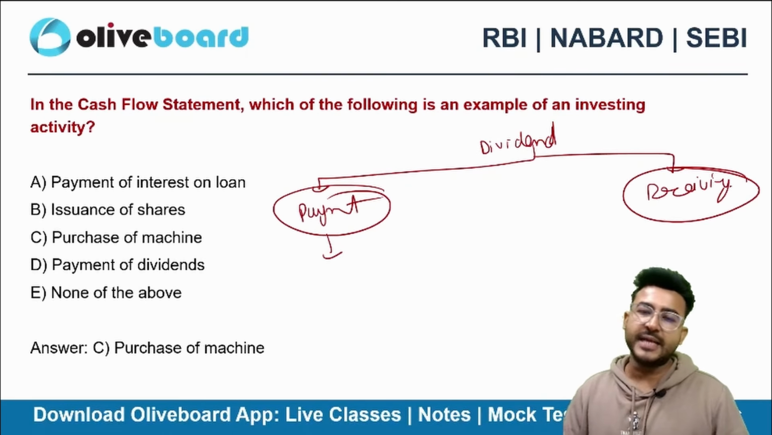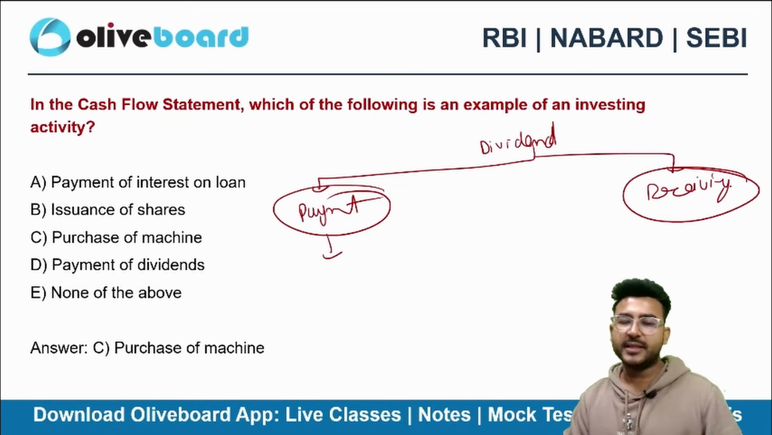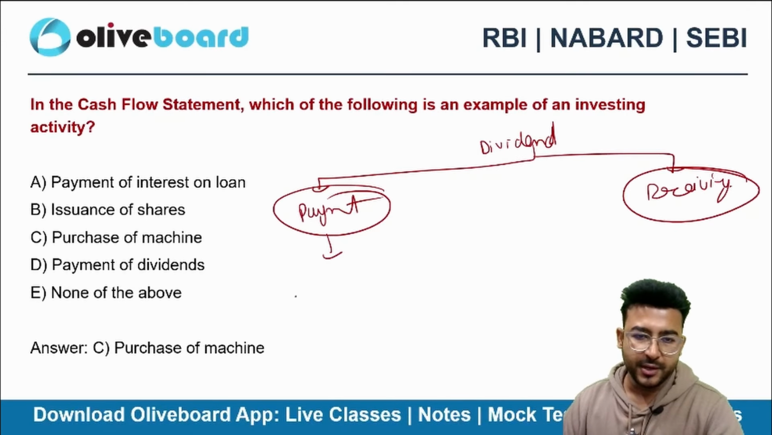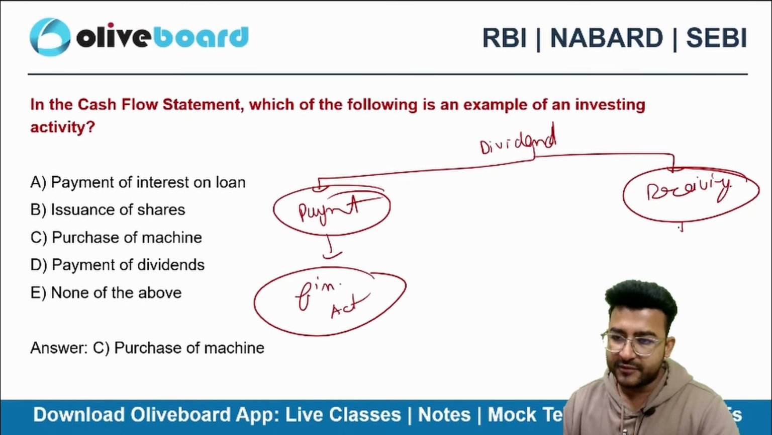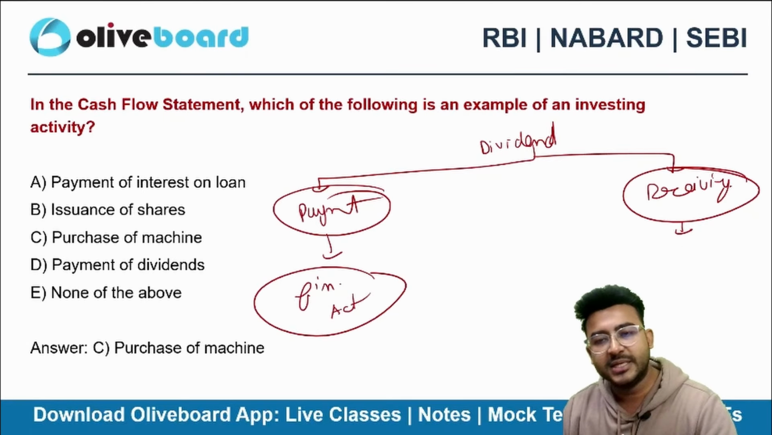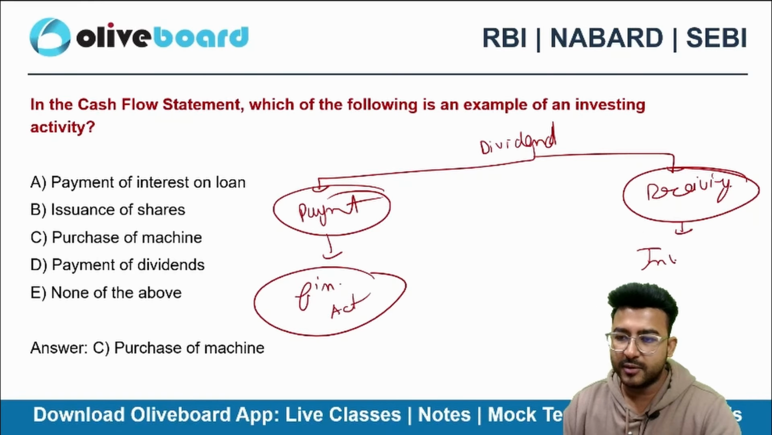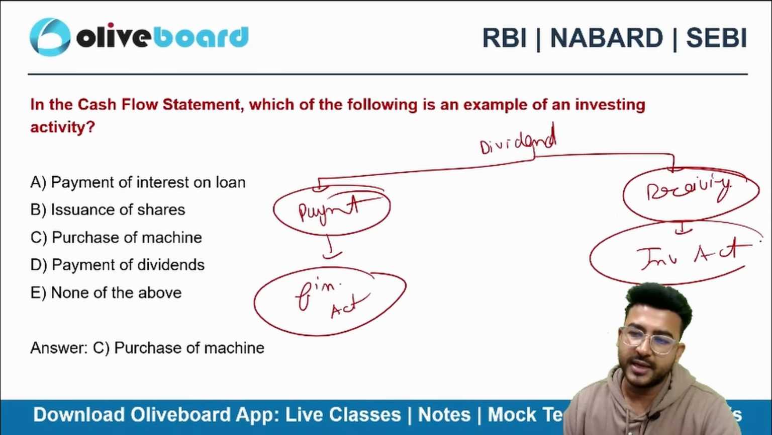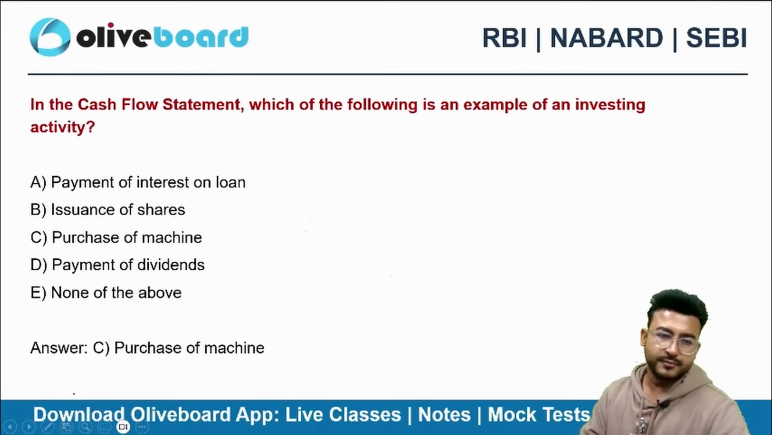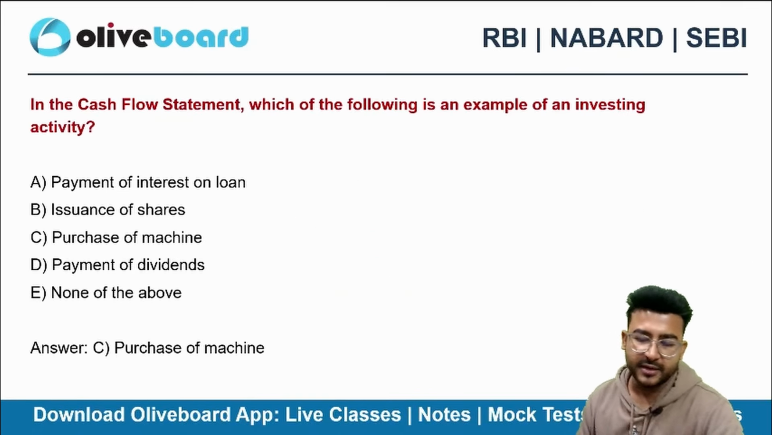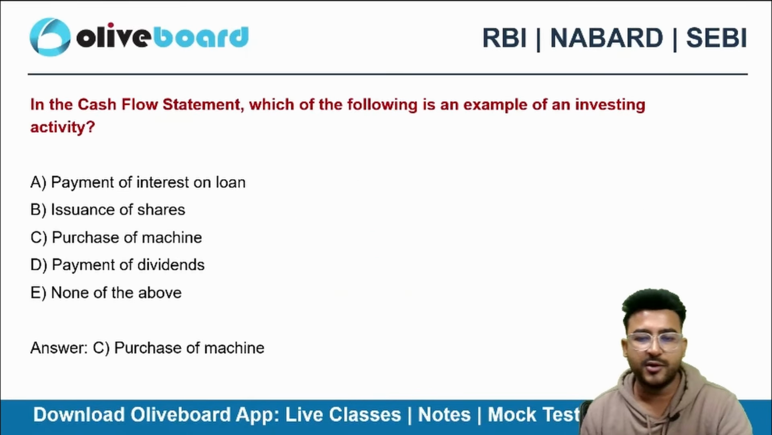Operating, investing, financing, payment of dividend. You are paying the dividend, you are a manufacturing firm. Payment of dividend is a financing activity. Receiving the dividend, that means you must have invested in shares of some company, that's why you are receiving it. So it will be an investing activity. So don't just see dividend, see whether we are receiving the dividend or paying the dividend.